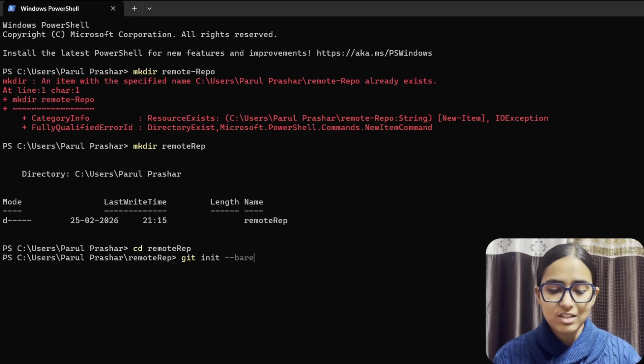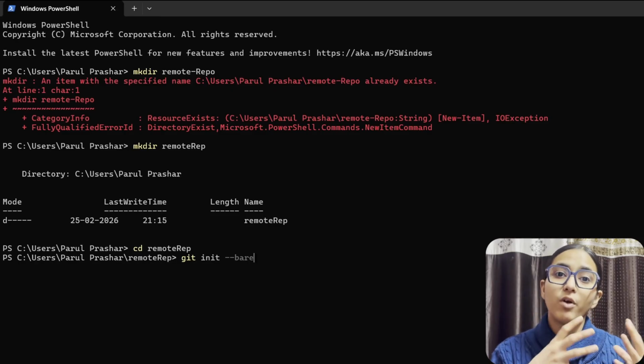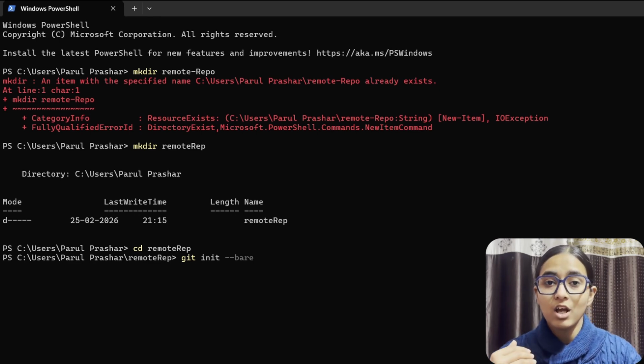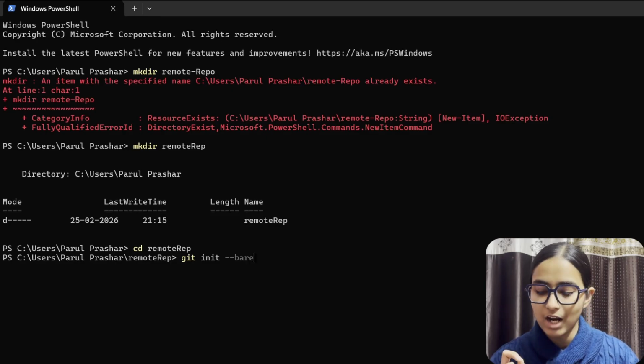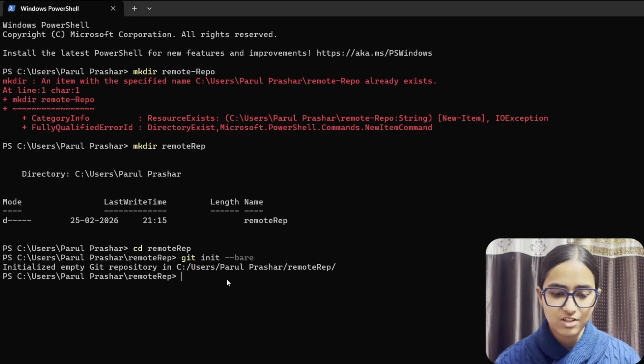--bare means that this will act as a remote repository. It will not have working files in which you're going to make changes directly. It will just act as a central area in which other files would be added or other commits would be pushed. So this is what git init --bare actually means. Once this is done, a repository is initialized. Now the next part would be to come out of this.